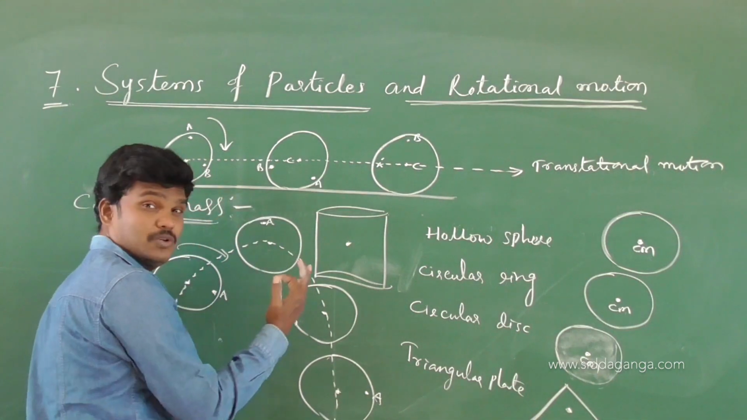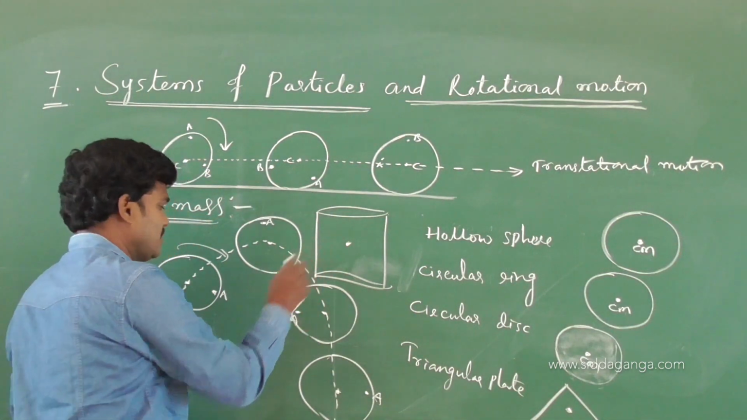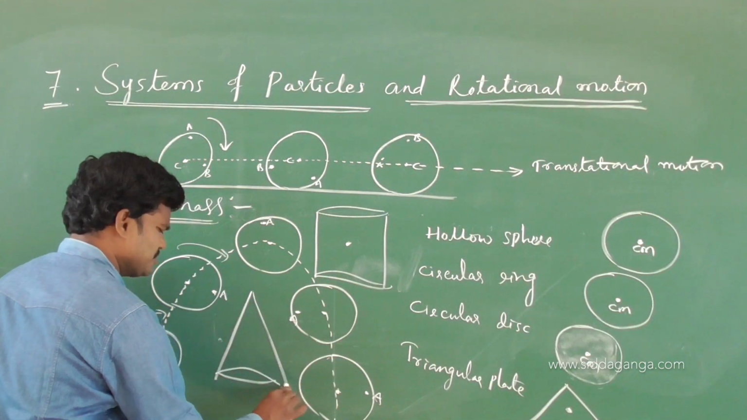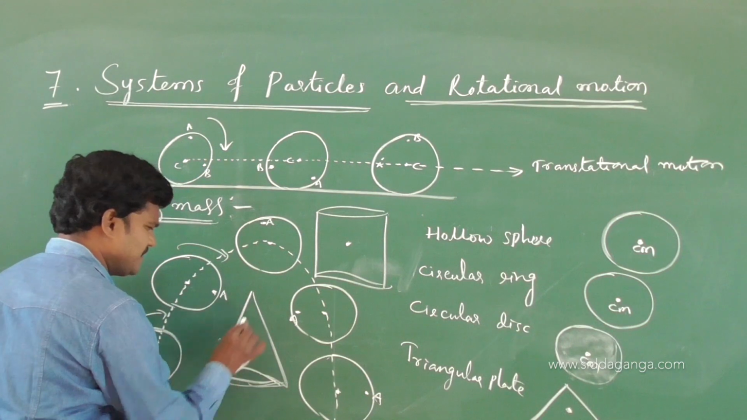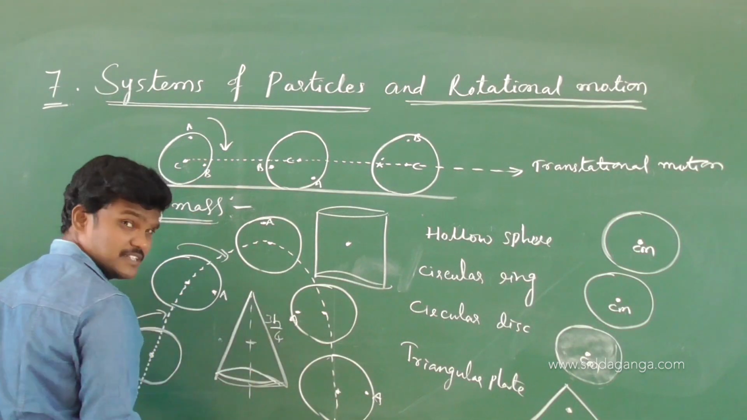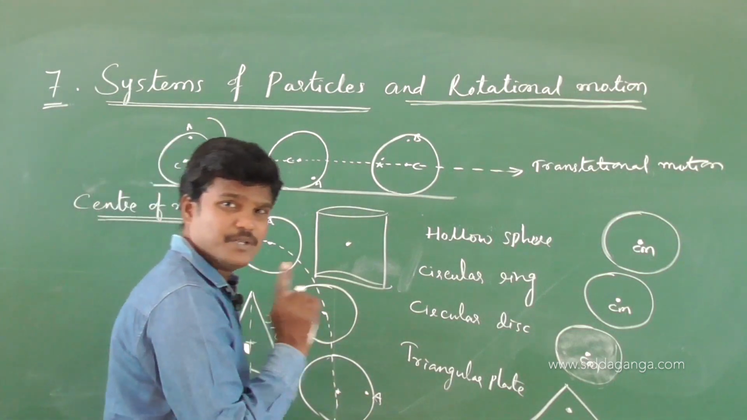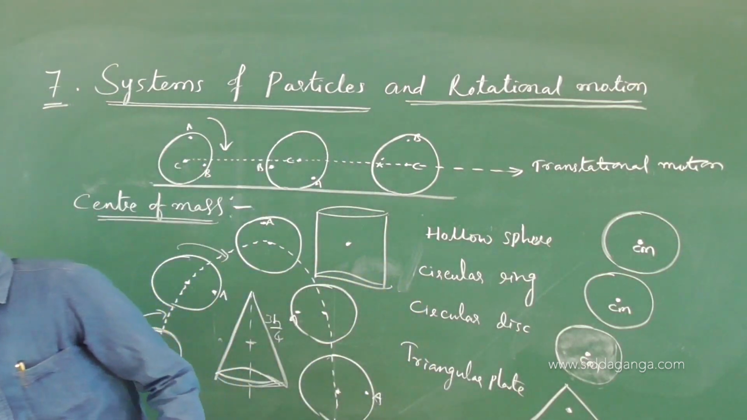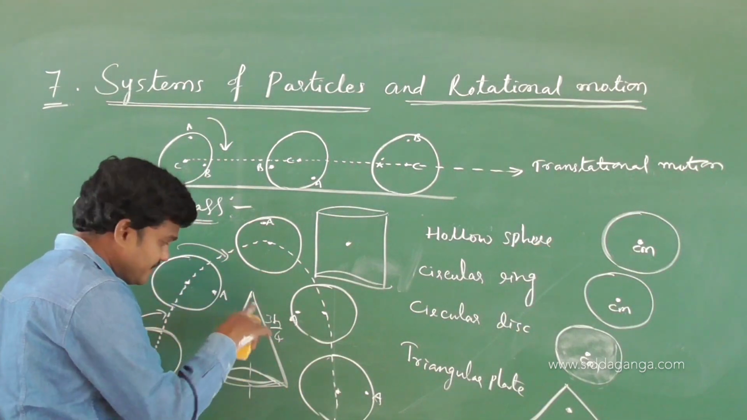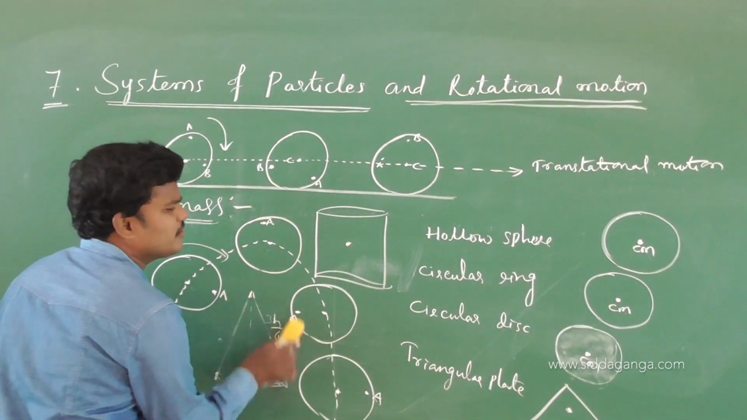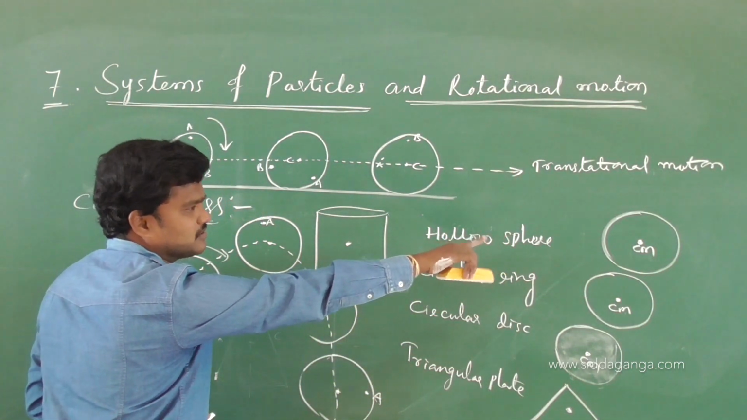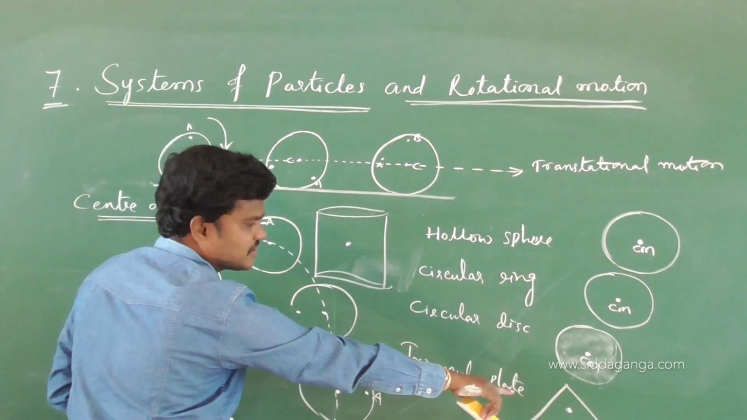If it is a cone, it is at some height, like 3h by 4 from the apex. This I am going to verify using the integration process in the next classes, where I will verify all these answers. Right now I have written it in a simple way: the center of mass is at the centroid, the intersection of the triangle's medians.